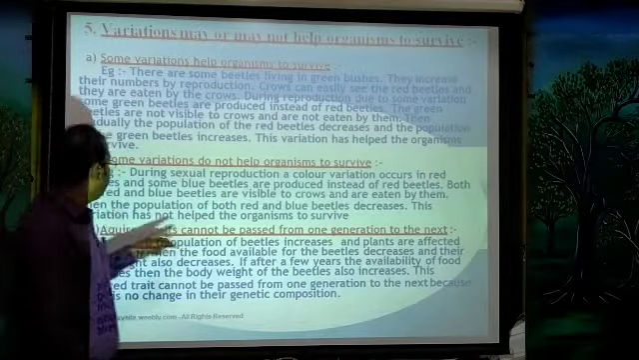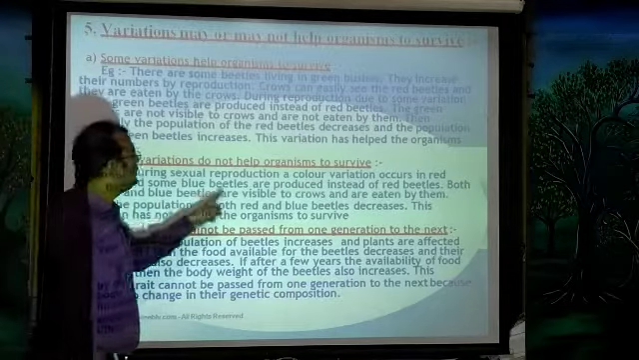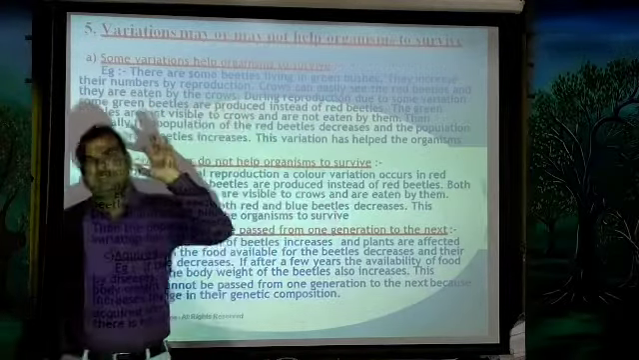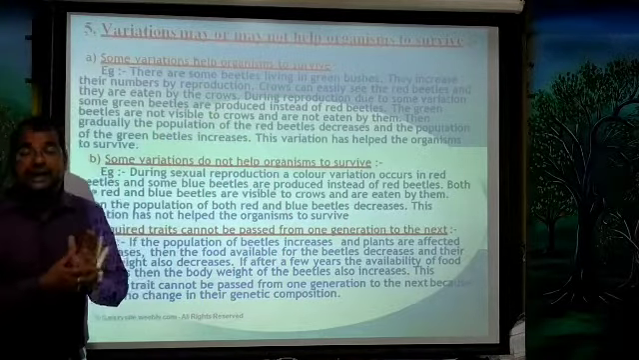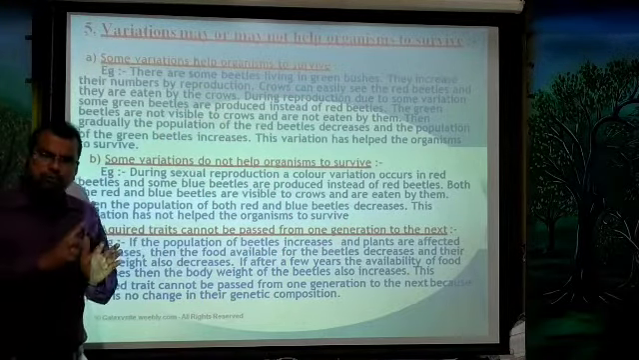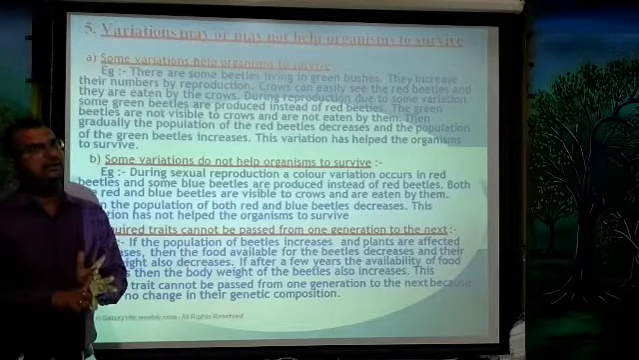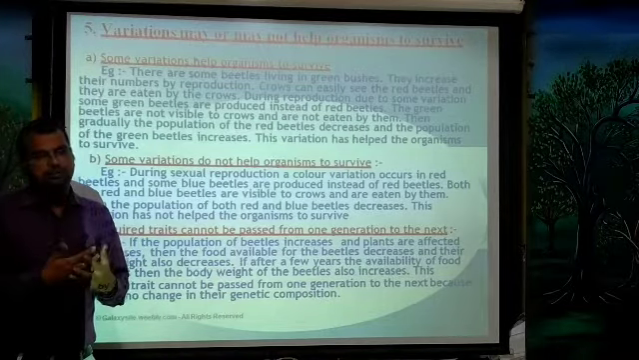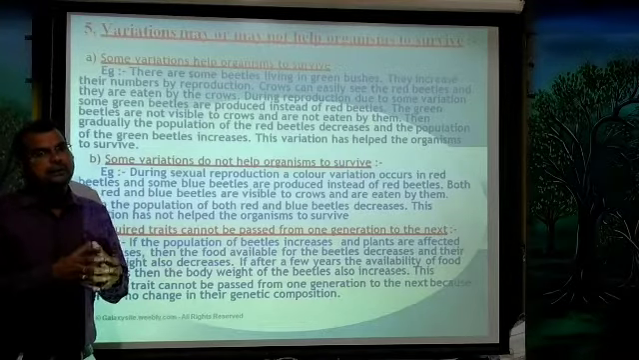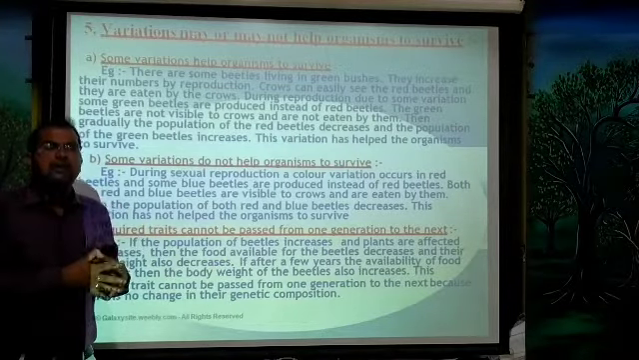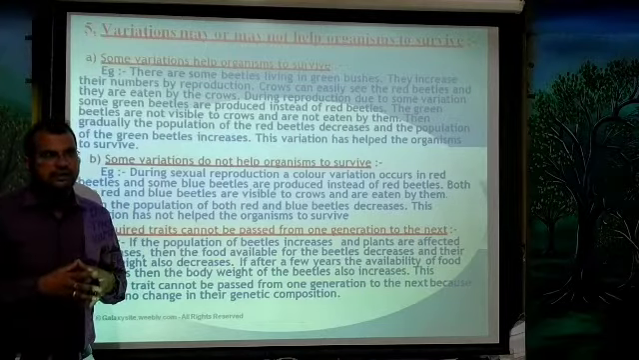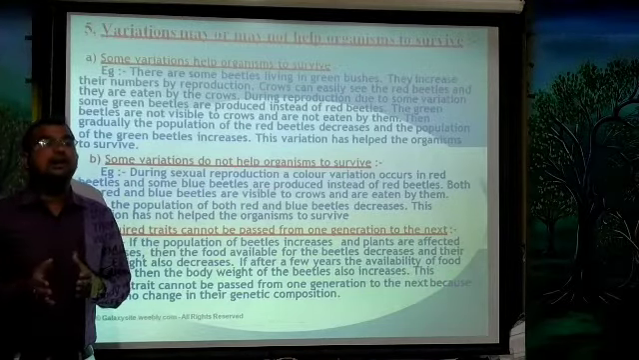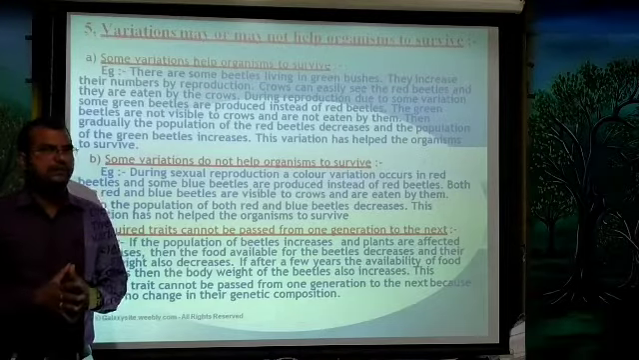So what happens here? Both red and blue beetles are visible to crows and are eaten up by them. The crow can easily identify both the blue colored beetles as well as the red colored beetles, and it will eat them. So the blue color change we see in these beetles is a variation, but that variation did not help the beetles to survive.